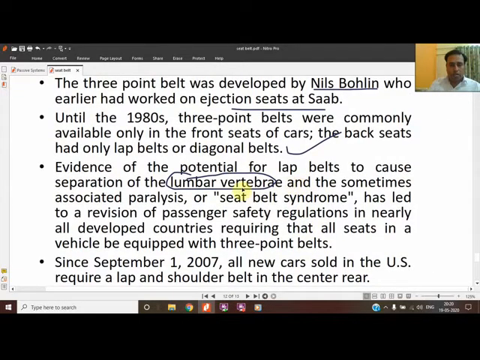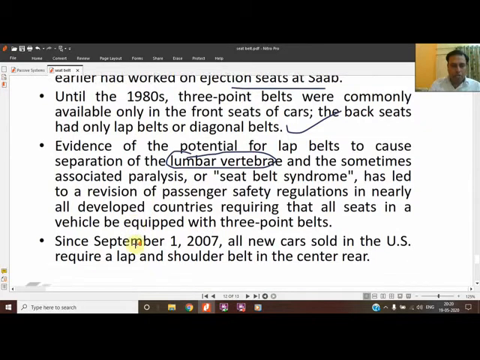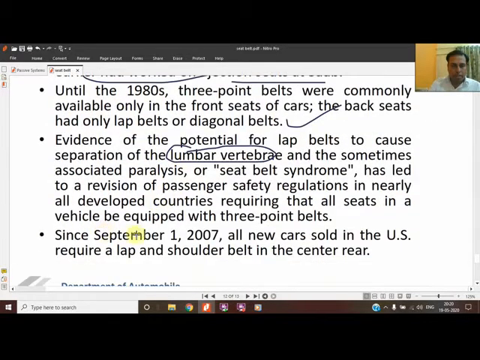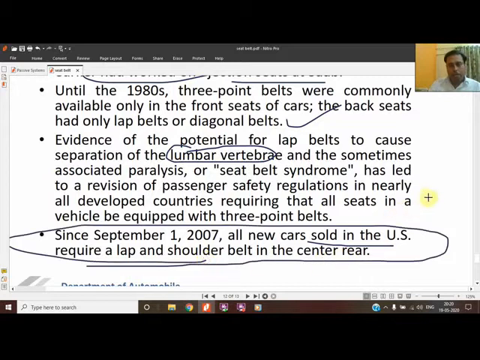So that's why the lap belt was not used alone. The combination of the two is popular, and the combination of the two is called the 3-point seat belt. From September 1, 2000, all cars sold in the US are required to have a combined lap and shoulder belt. Lap and shoulder combined is called a 3-point safety belt.